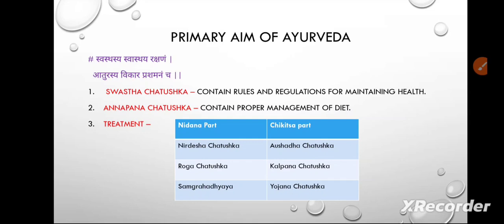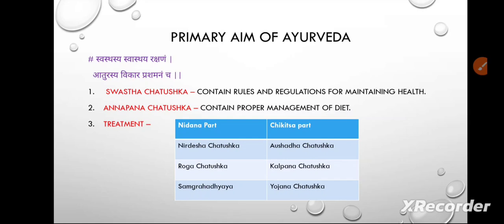If we follow the first point and the second point, then we don't need the third point, that is chikitsa. If a little disease comes, like cough or cold, that is a normal reaction of the body. Why is sneezing caused?